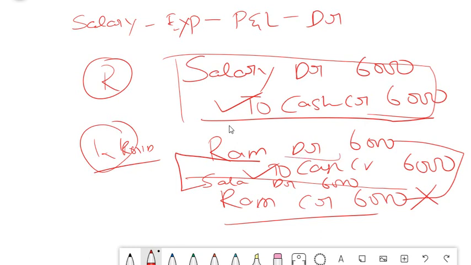As RAM is already having a debit, now we just need to credit it so that this 6,000 and this 6,000 get knocked off, and the actual salary we have to post as 6,000 debit. Hope you understood. This is the correct way to do it. First identify the right entry, then the wrong entry, then you make the adjustment.